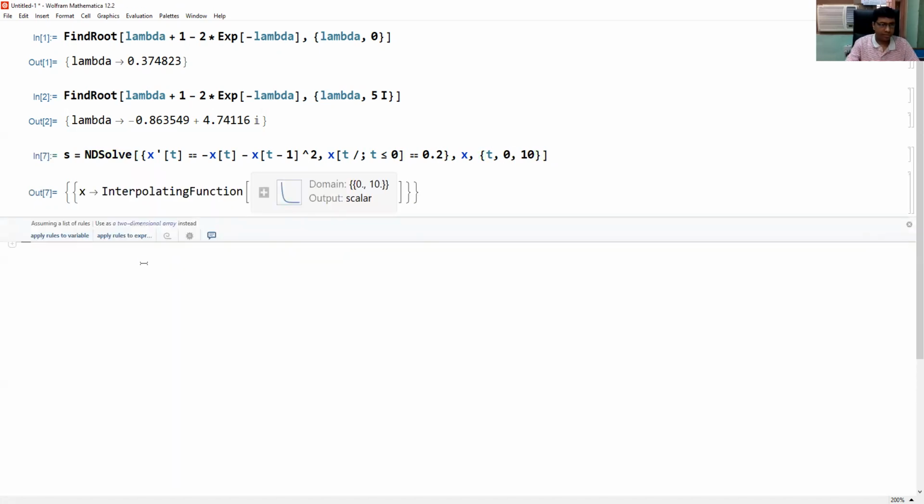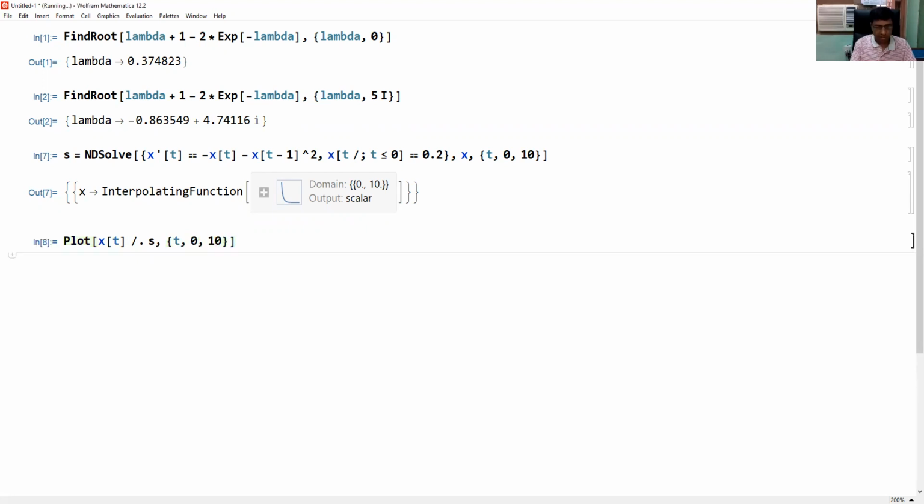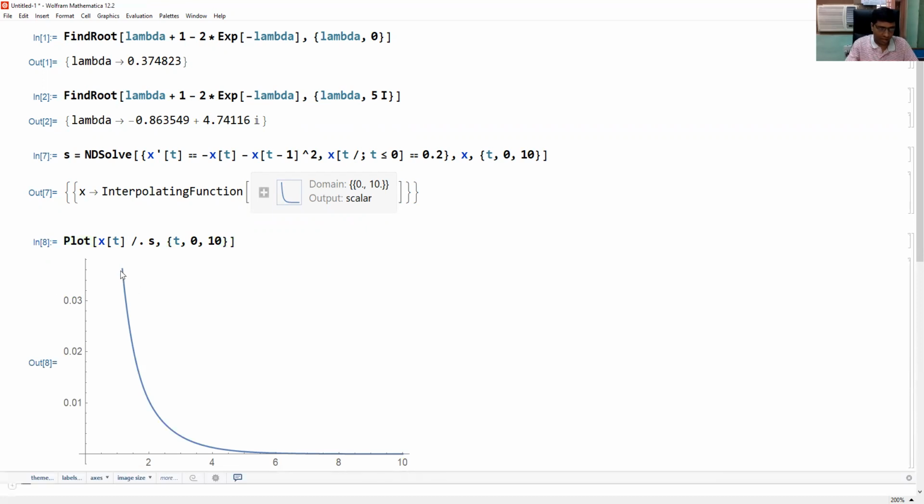Okay, fine. Now if we plot x of t, for t from 0 to 10, then we can check that this solution is converging to 0. So a solution starting in the neighborhood of 0 is converging to 0. This was a right-hand side initial condition.